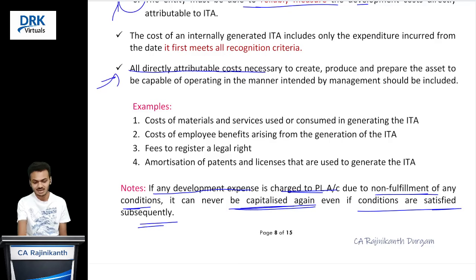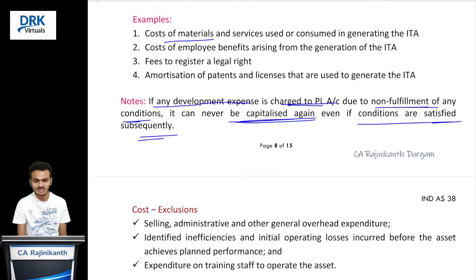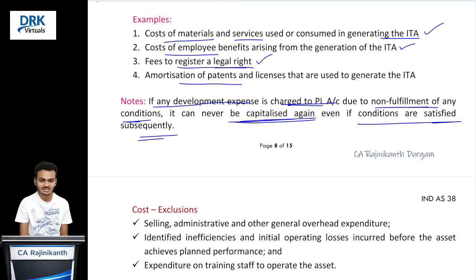So see here the examples. Cost of materials and services used or consumed in generating the intangible asset, yes, they are very essential to capitalize. Cost of employee benefits, salaries and wages that are directly connected with the development process, you capitalize them. Fees to register a legal right: for an intangible asset, we should register with government authorities, so that cost you can capitalize. Amortization of patents and licenses that are used to generate the intangible asset.